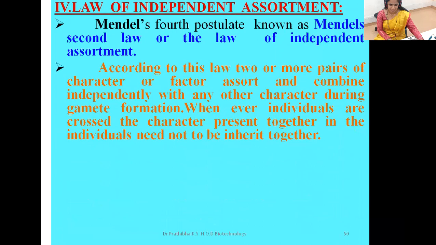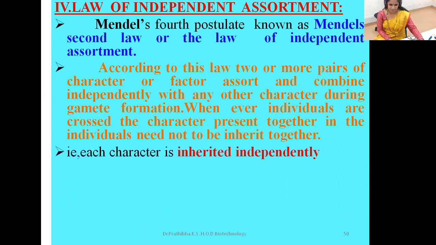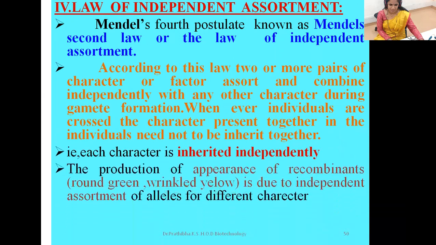According to this law, 2 or more pairs of characters or factors assort and combine independently with any other character during gamete formation. Whenever individuals are crossed, each character is inherited independently.